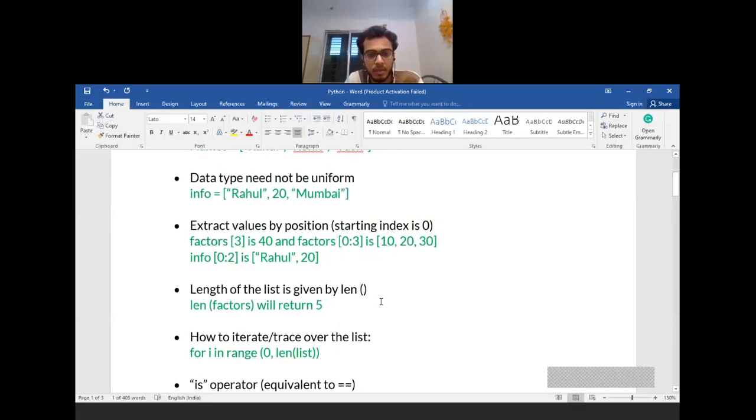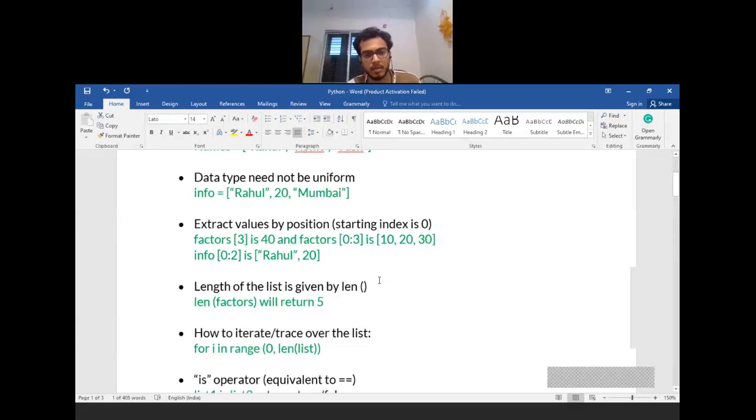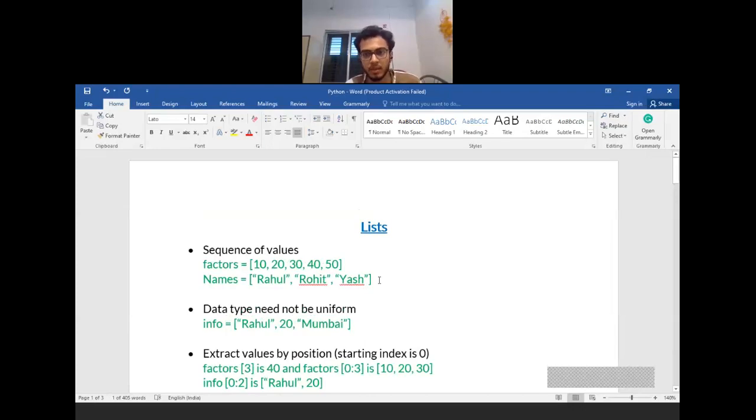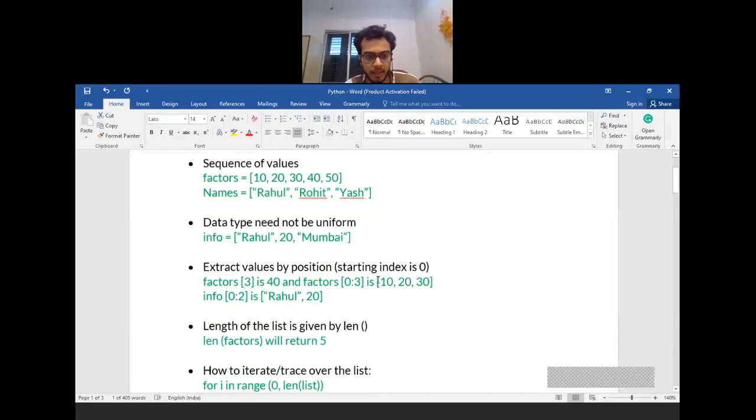Remember that I am not telling you how to scan the elements and store them in arrays, because that is not an essential part to be known at this stage. You may require just the list to store your values inside the program. So this was all about lists. I hope everything is clear over here.